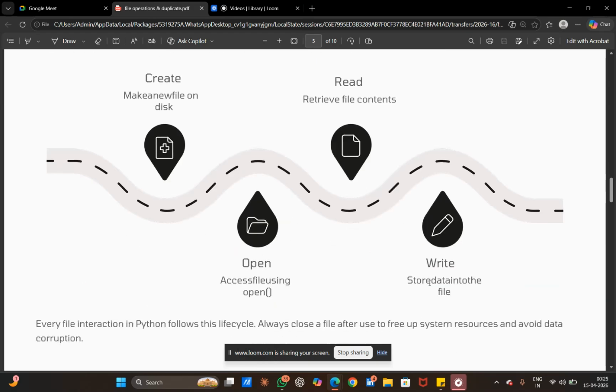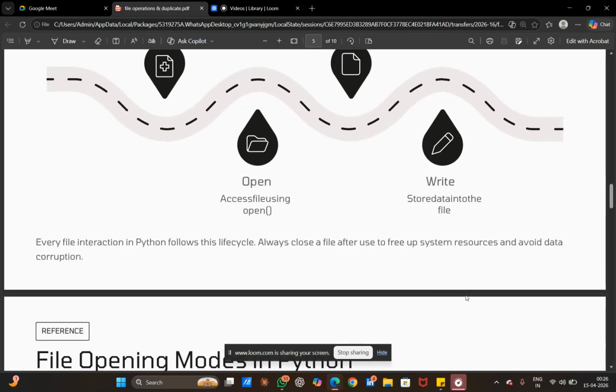Then, basic file operations. There are four basic operations in Python. First is create, which makes a new file. Second is open, which allows the program to access the file. Third is read, which retrieves the data stored in the file. Fourth one is write, which stores data inside the file. After completing these operations, we should always close the file to free system resources.